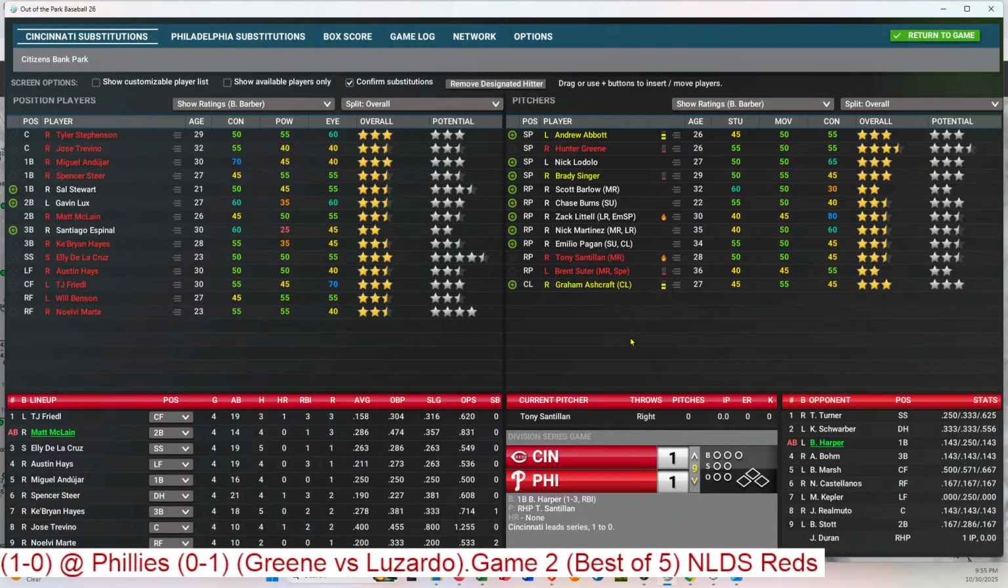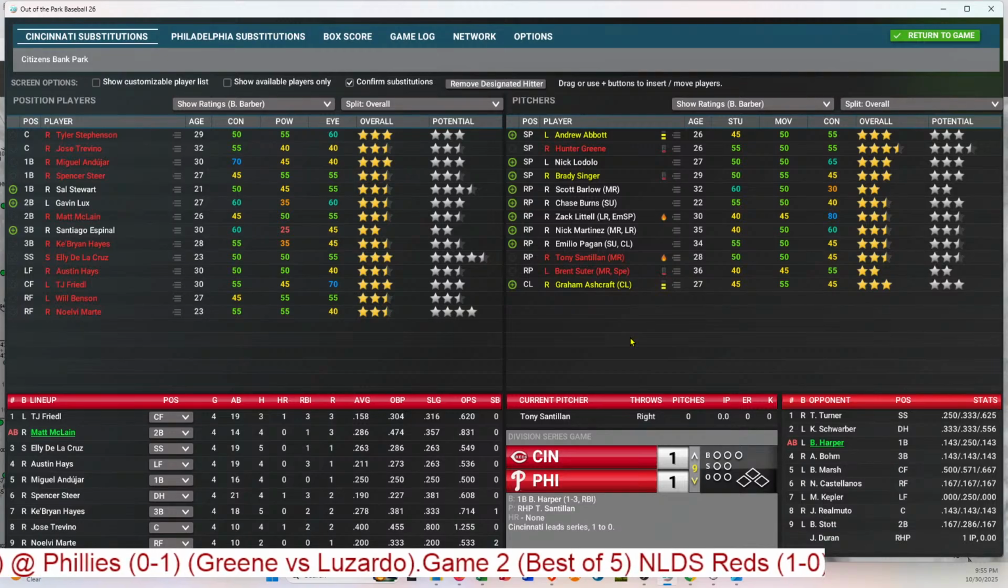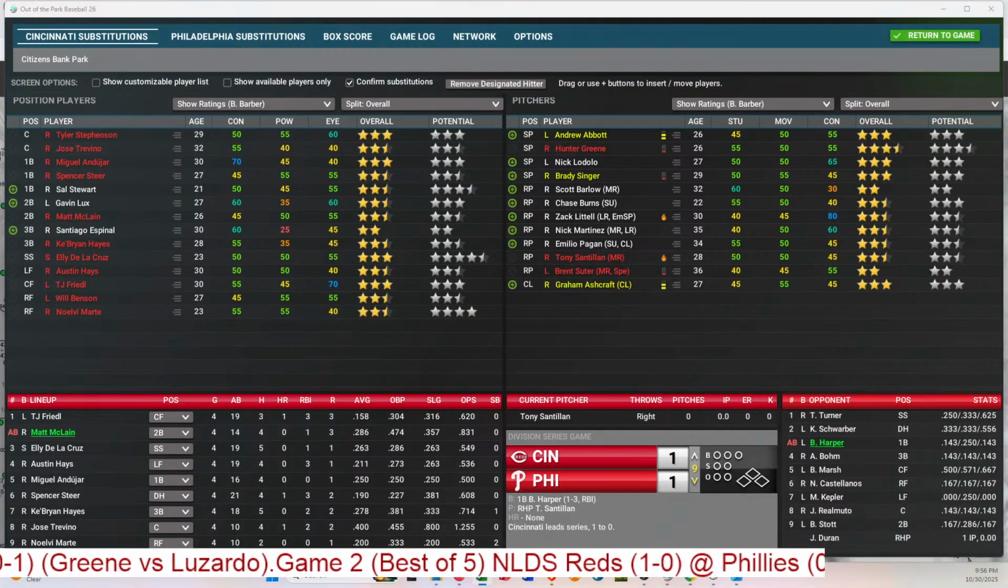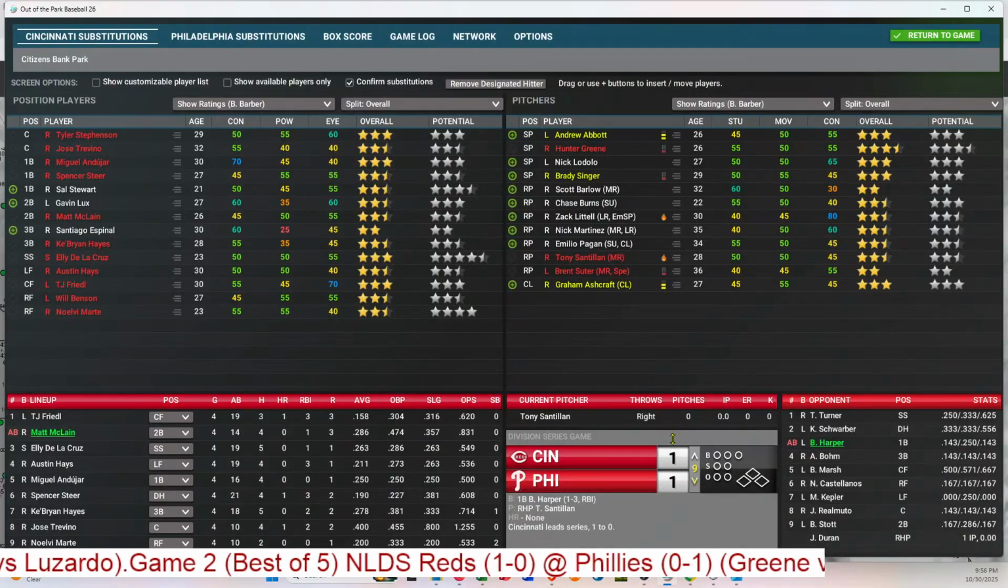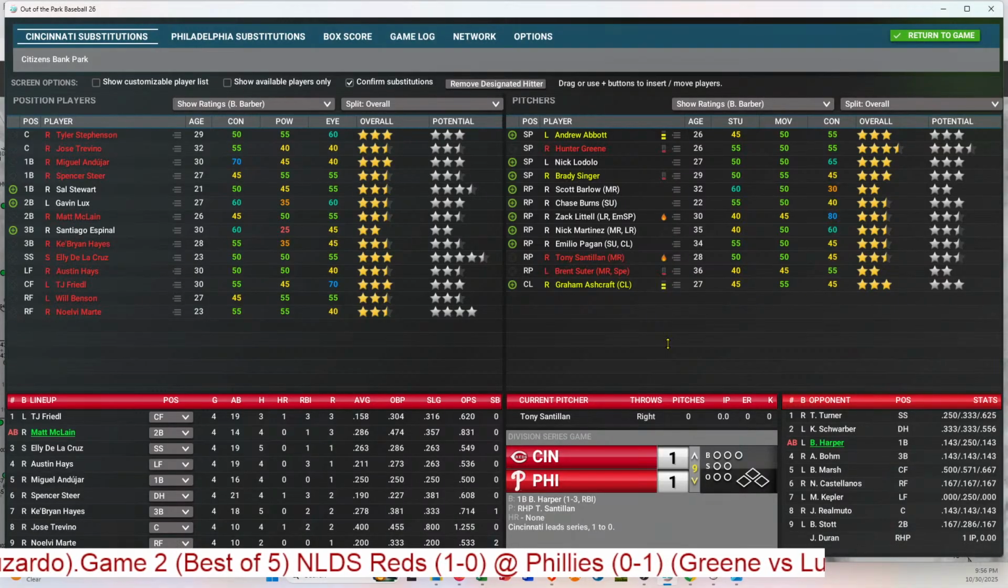Suter faced 3 batters. And Santillan is about the same. He's a short-term reliever. Ooh, wait a minute. We lost our game. All right. So, Santillan, the right-hander, will pitch.